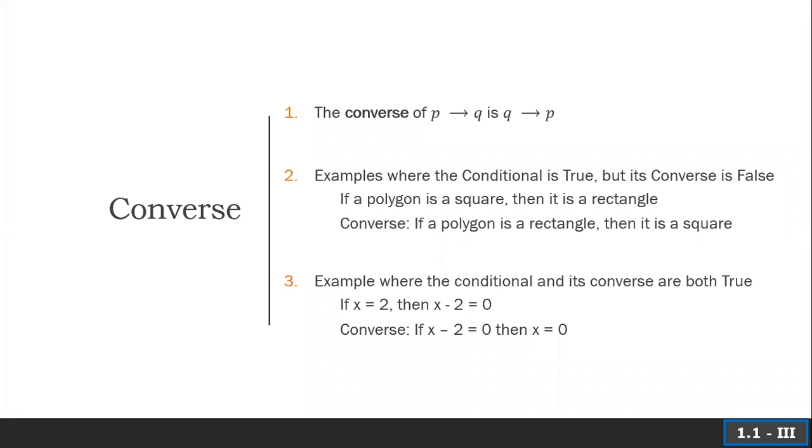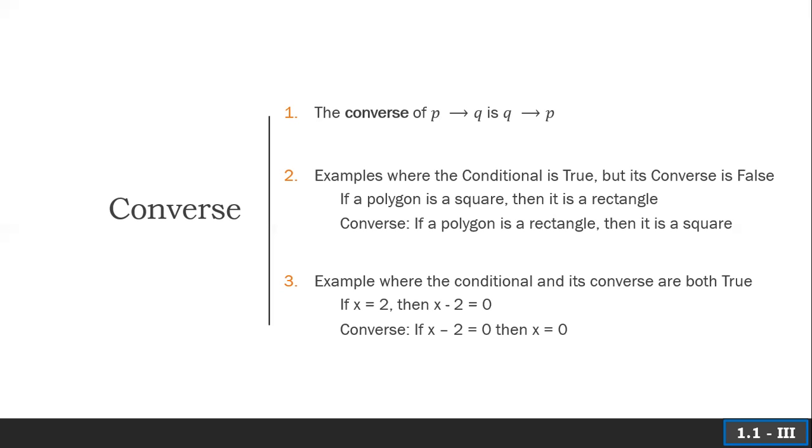If you reverse the if-then, you get something that's not true. If a polygon is a rectangle, then it is a square. So an implication does not go both ways if it's just a regular old conditional. Here's another example. Only this time, it's going to work out for us just fine. If x is equal to 2, then x minus 2 is equal to 0. Awesome. The converse, if x minus 2 is equal to 0, then x is 0. Typo there.